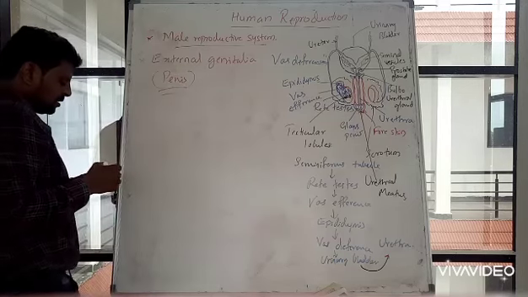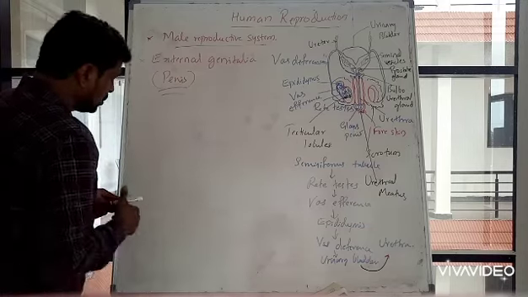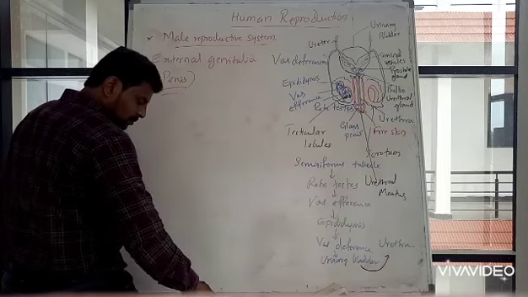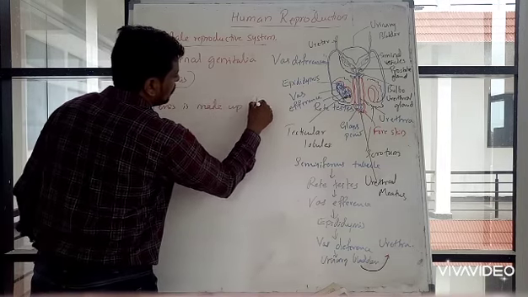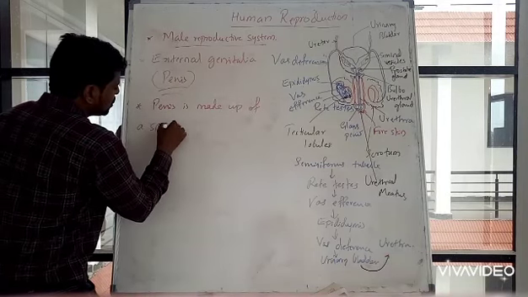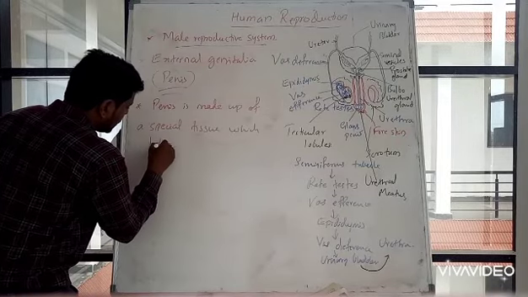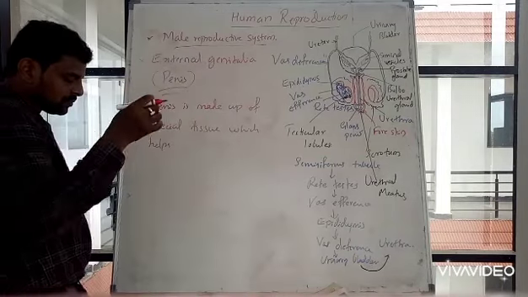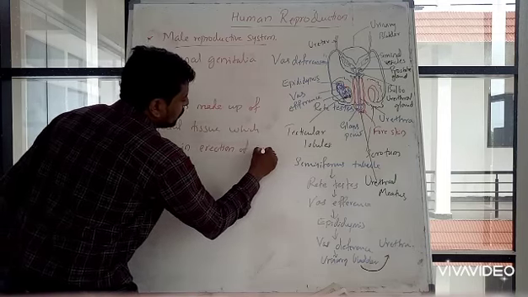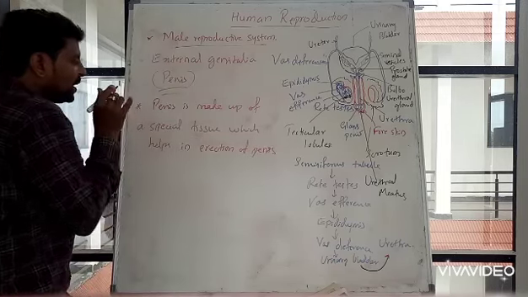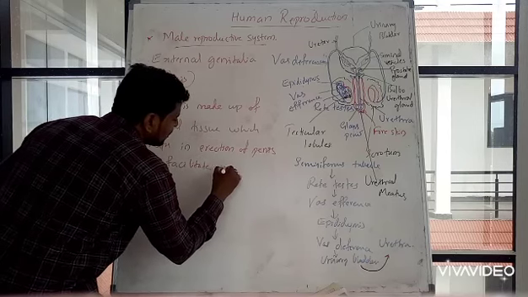So this external genitalia or penis is made up of a special tissue, which helps in erection of the penis during insemination, or facilitates insemination.